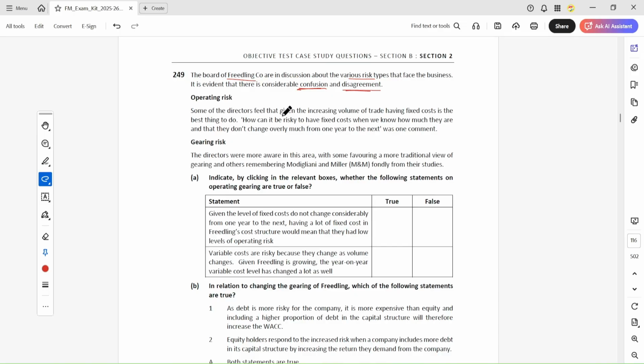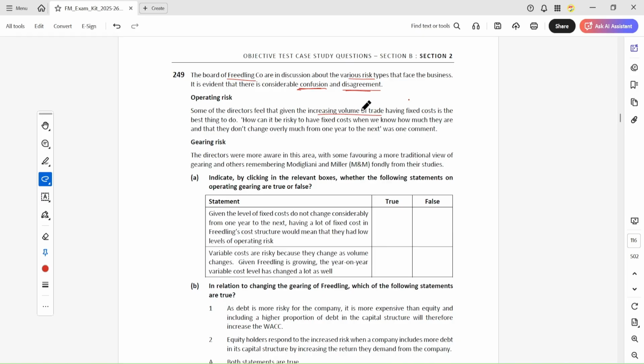Some of the directors feel that given the increasing volume of trade, having fixed cost is the best thing to do.